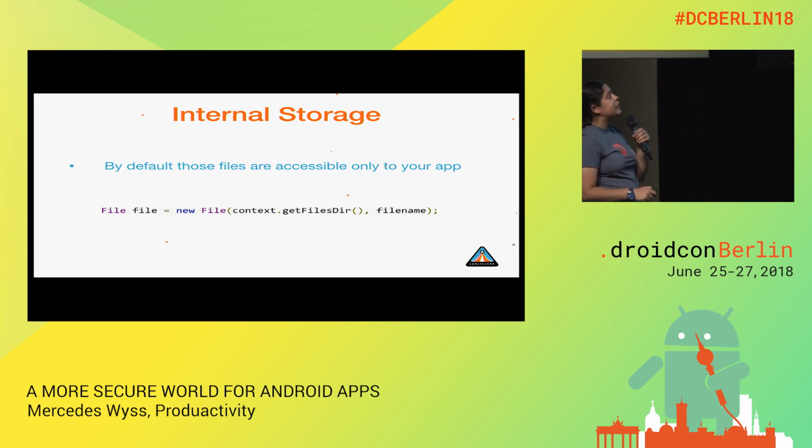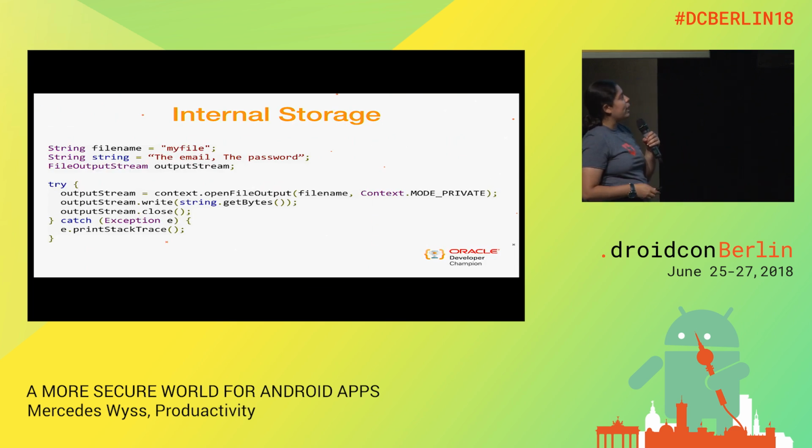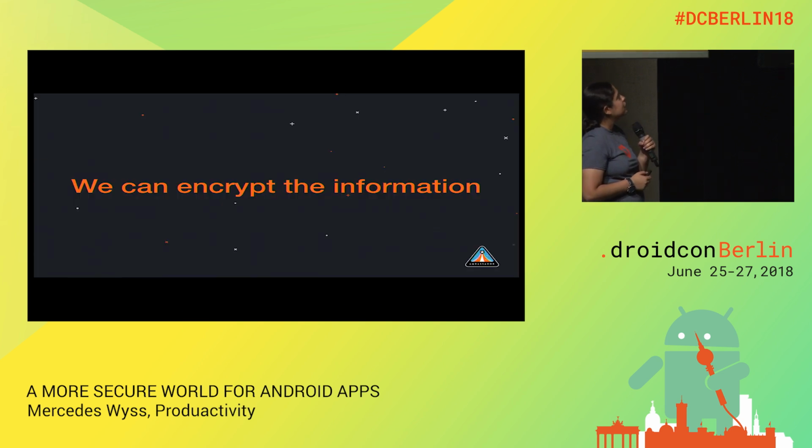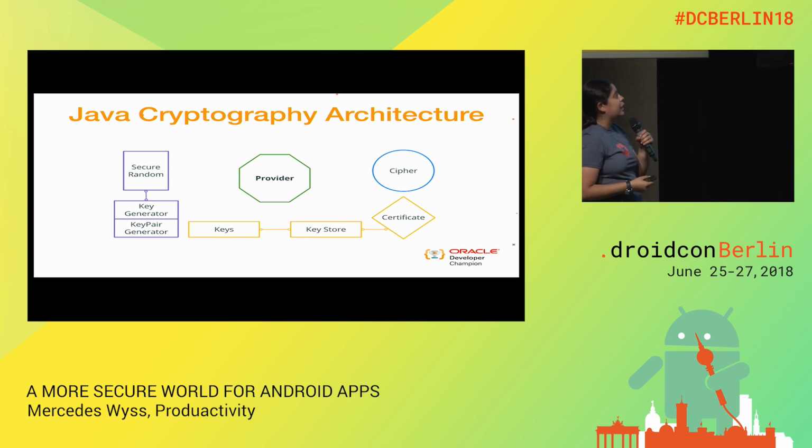And this is a way to create or open files, and automatically this will create the file in the internal storage with private access. And this is another way, and again here we have restricted access, where we can put public or private mode. And we can encrypt the information too, if we want. And for that, Android offers us, since API 18, that is Android 4.3, the Java Cryptography Architecture. So I can use all of them to encrypt information in Android.